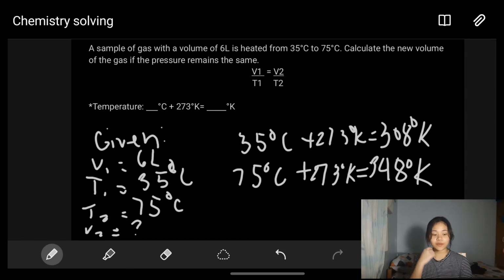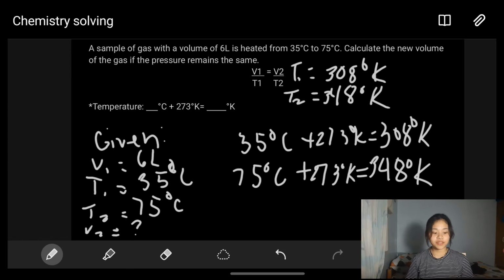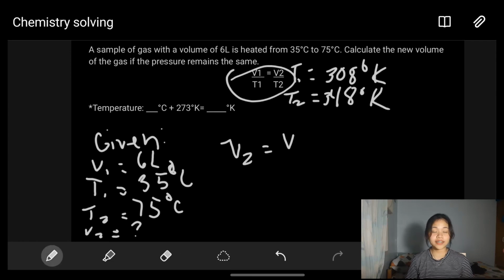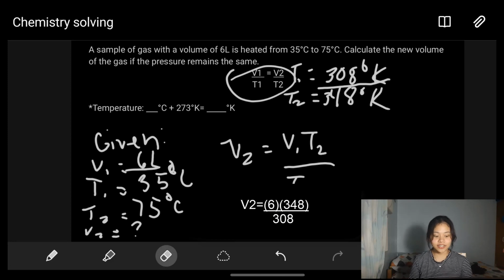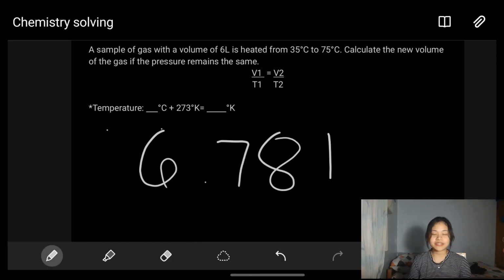So let's look at the equation, which is V1/T1 = V2/T2. What we're looking for here is the volume, so we transpose T2 to our V1. So it is V1 times T2 over T1. Our V1 is 6 liters, and our T2 is 348 over 308 Kelvin. So that sums up to 6.78 liters.